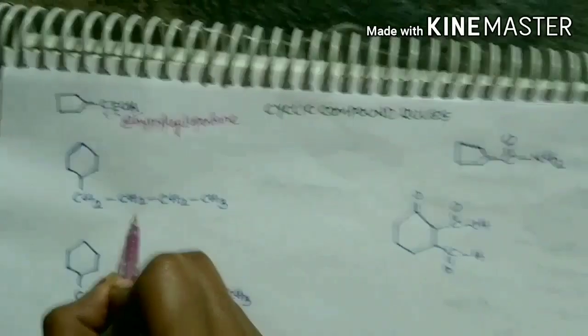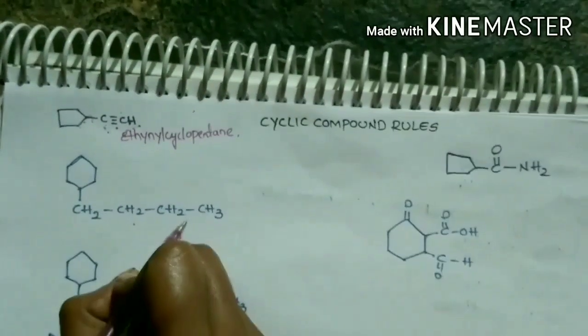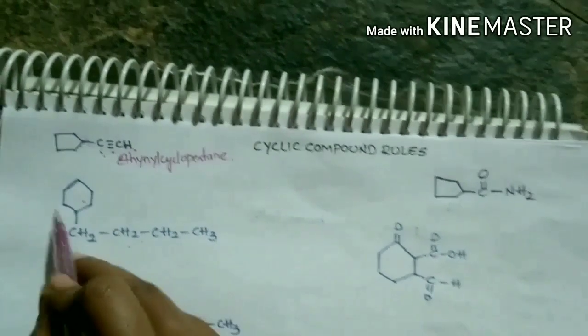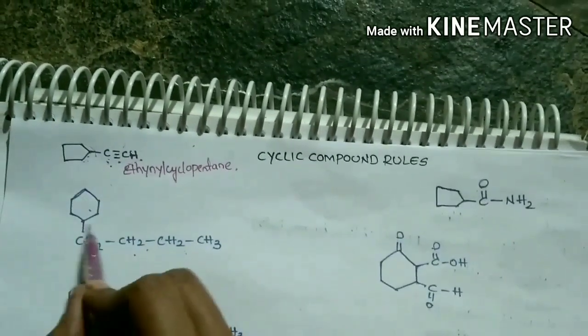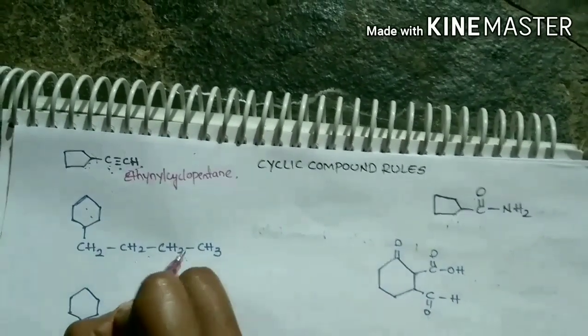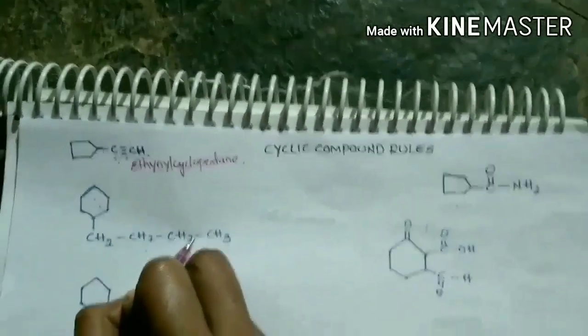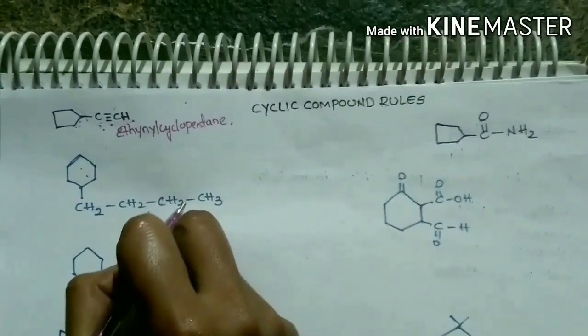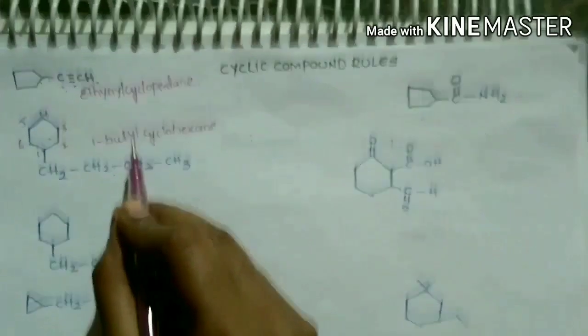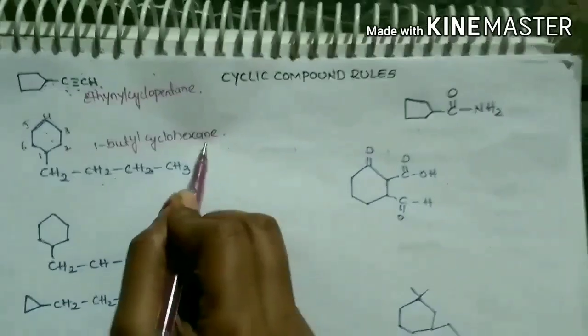In this compound, the open chain has only 4 carbons and the ring has 6 carbons. So the cyclic compound is considered as the parent chain, while this chain is considered as a substituent. It can be written as 1-butyl cyclohexane.